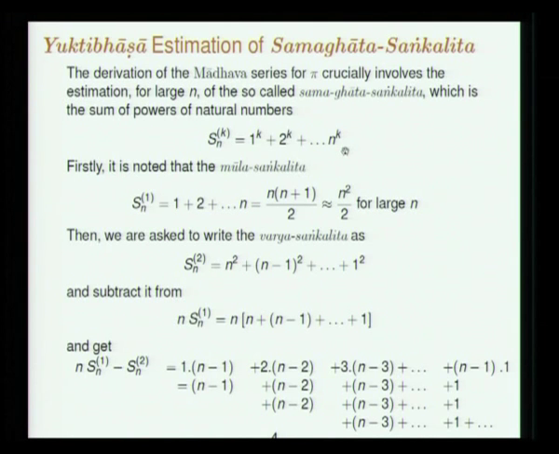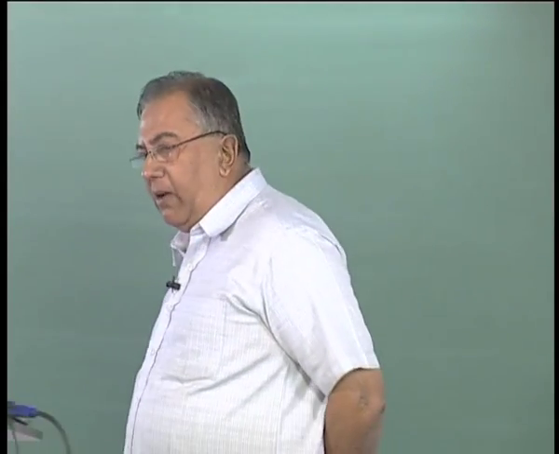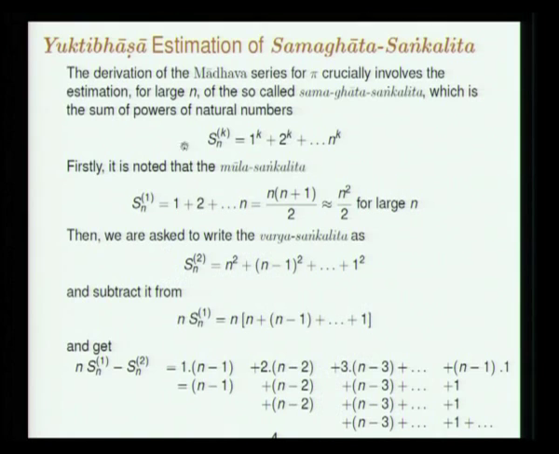We have to have an asymptotic estimate of this sum, and this is at the heart of the development of calculus. Estimating this was a major effort in the whole of the 17th century in Europe, which arrived ultimately at the development of calculus. Yukti Bhasha has a statement of the result and a proof of it. So, we shall discuss the proof.